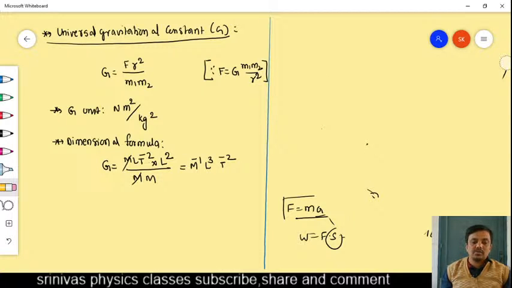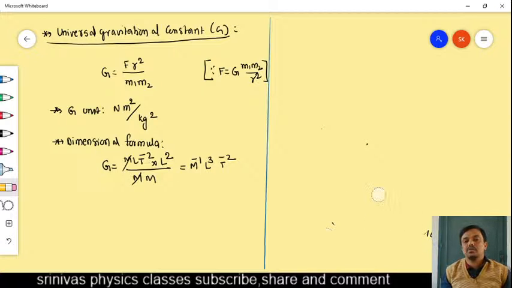We got the capital G unit and dimensional formula, right? Now one question I want to ask. What is acceleration due to gravity and what is its SI unit? Next topic is the acceleration due to gravity. Can anyone write the definition of acceleration due to gravity, and what is its value? Write in the chat box.